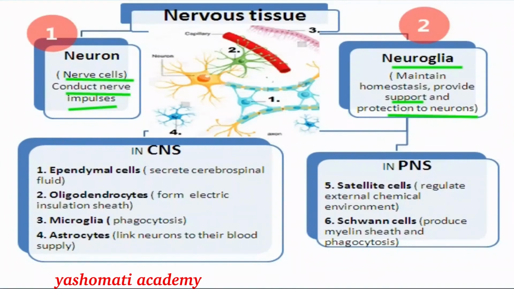Neuroglia present in the central nervous system are different from the glial cells present in the peripheral nervous system. In the central nervous system, there are four different types of glial cells: ependymal cells, oligodendrocytes, microglia and astrocytes. Whereas in the peripheral nervous system, the glial cells are of two types: satellite cells and Schwann cells. These different types of cells present in the nervous tissue perform different functions. In the next part of the lesson, we will be studying the different functions of these cells.